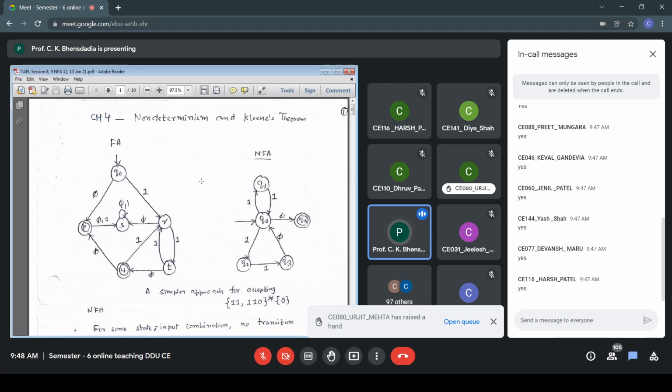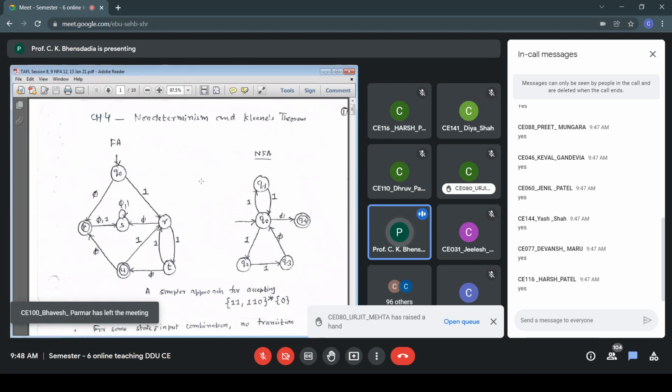A simpler approach for accepting 11 plus 110 star 0 is indicated by my rightmost picture, and the name given to that version of automata is non-deterministic finite automata. It's a version of FA only. The left one is the deterministic finite automata. The right one is non-deterministic finite automata.